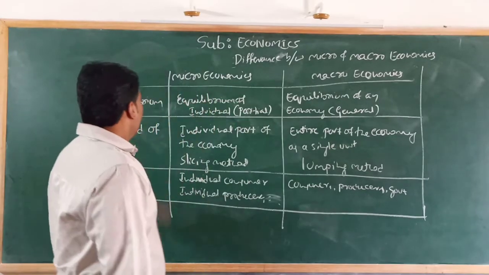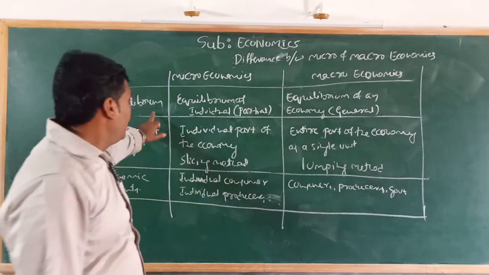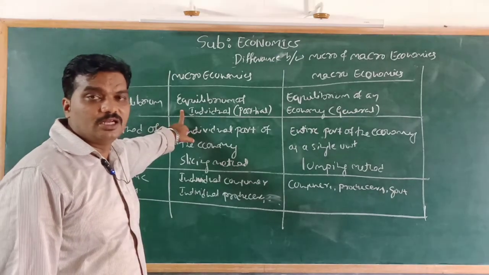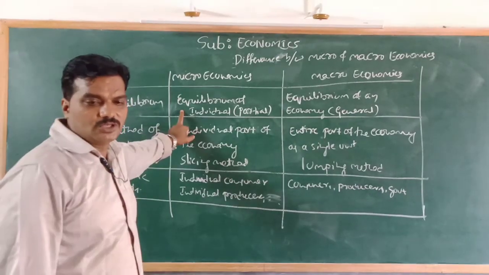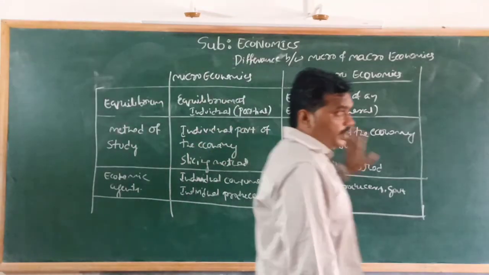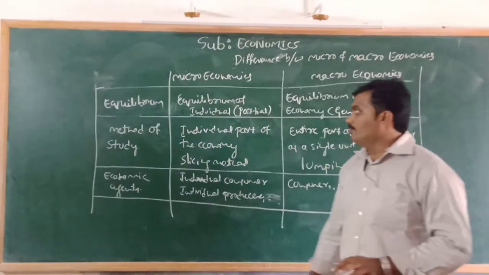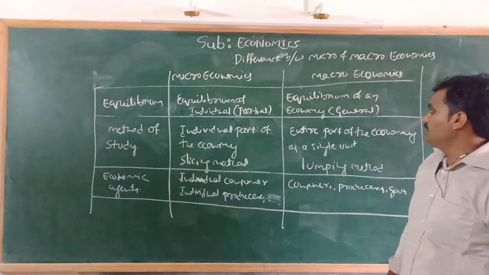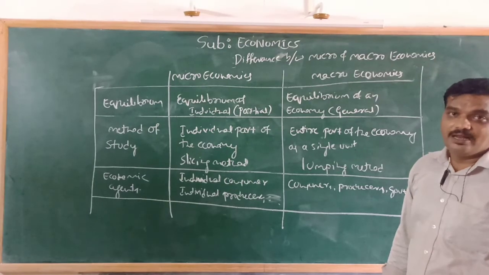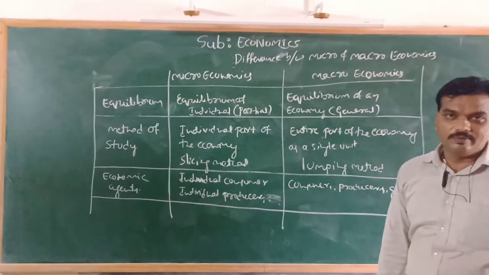Okay, so microeconomics studies the equilibrium of an individual, how the individual, that is individual consumer or producer, achieves equilibrium. And that's why it is called partial equilibrium. And in macroeconomics it studies complete equilibrium of an economy. That's why it is called general equilibrium.